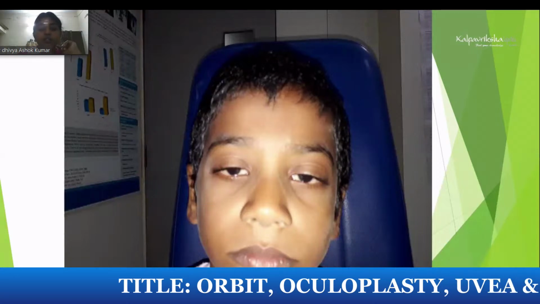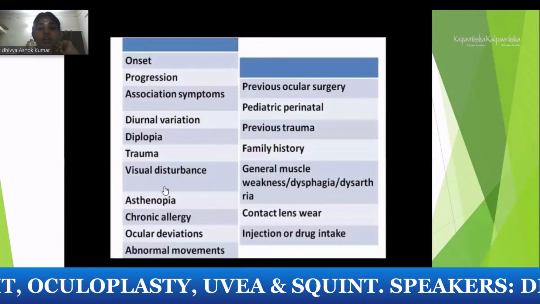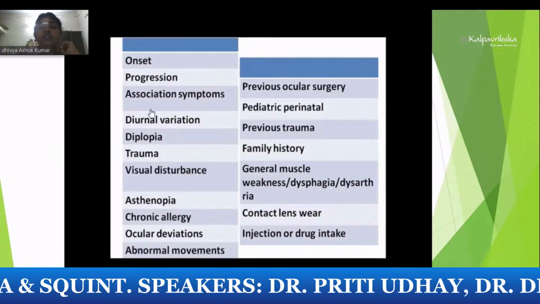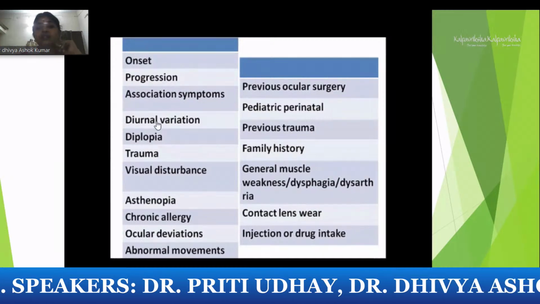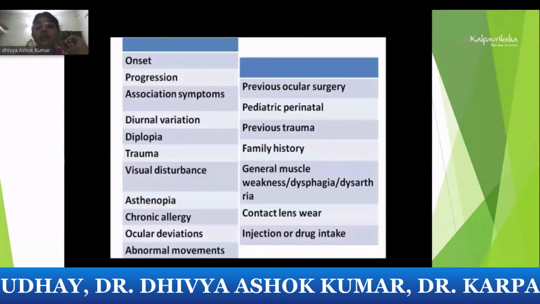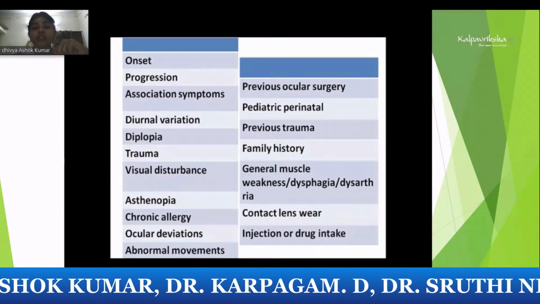So whenever you see a ptosis patient, you always get the history of the onset, progression. These are the symptoms. We have to look for associated symptoms. Any diurnal variation from morning to evening, is it changing? Associated diplopia, any previous history of trauma, is it associated with visual disturbances?